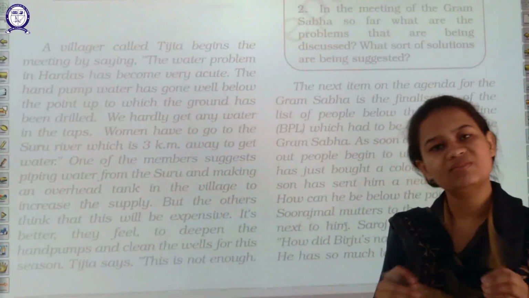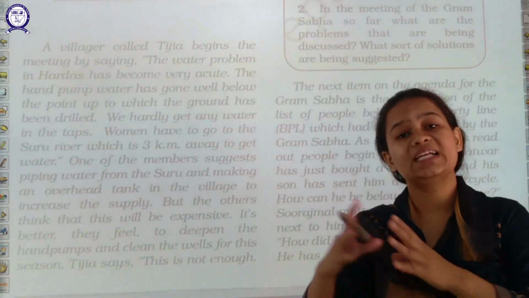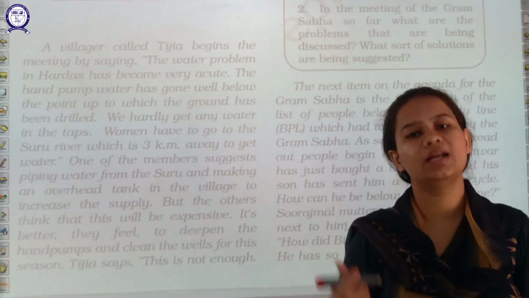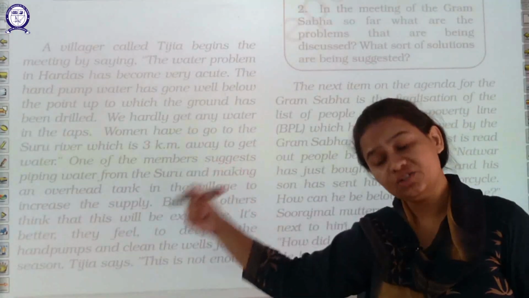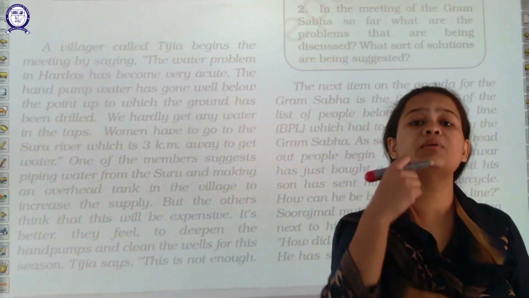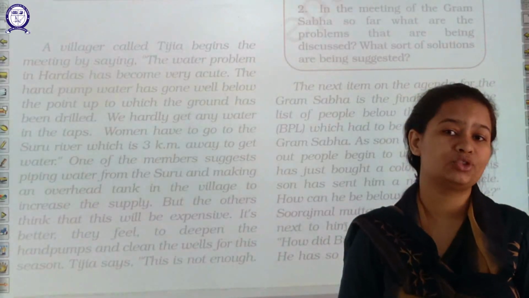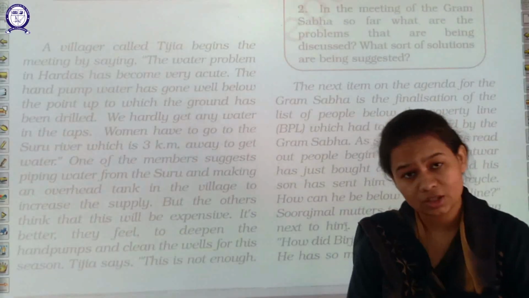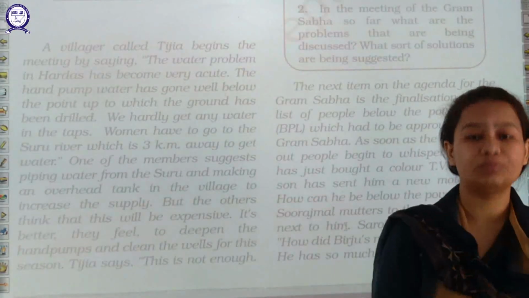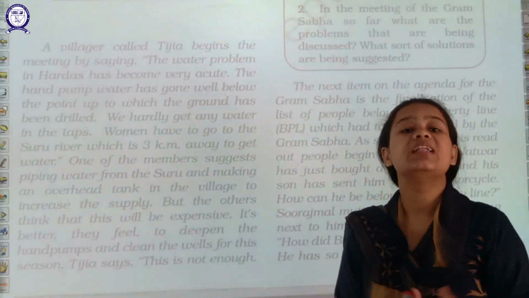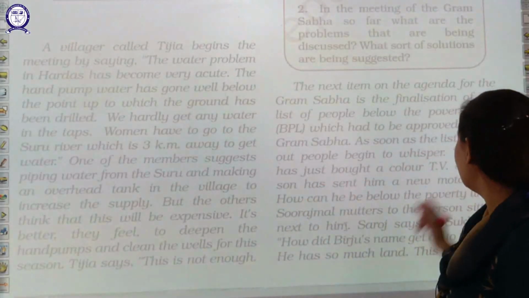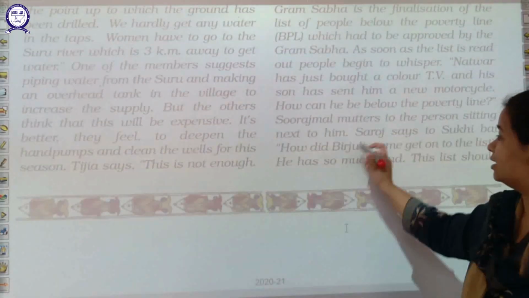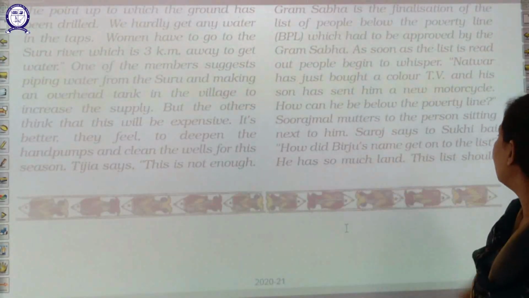So those people were whispering that if Natwar has this much money that he can buy a colored TV for himself, and just recently his son gifted him a motorbike, how can the Sarpanch decide that he is poor and his name should be in the BPL list? So they are discussing that matter. They said he does not deserve to be on the below poverty line list.